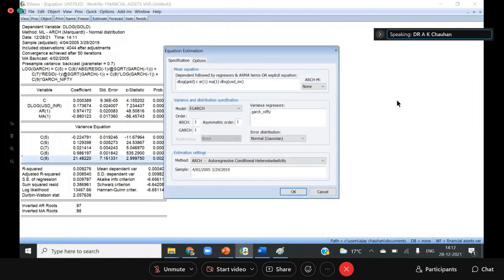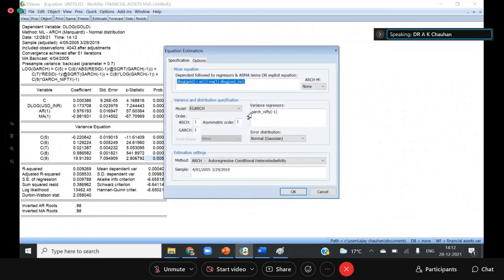However, when I take both the values, it is not found to be significant. But when I take -1, so previous day is also found to be significant. You can see that both previous as well as the same day are found to have a significant effect on the volatility of the gold. So not only the actual volatility, but also the predicted volatility is causing the volatility in the gold.